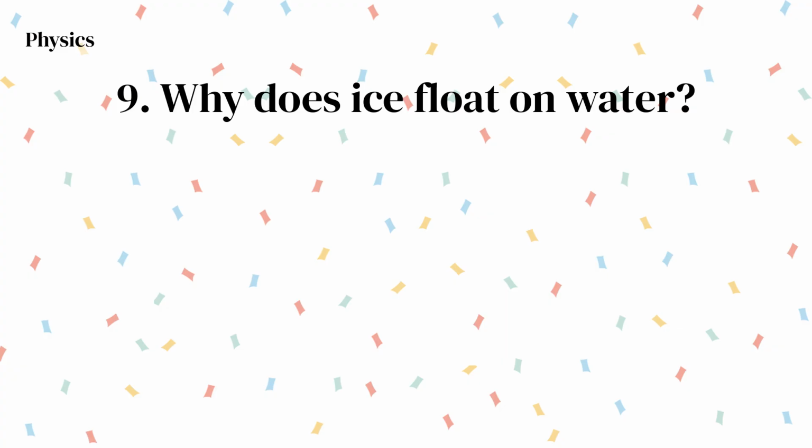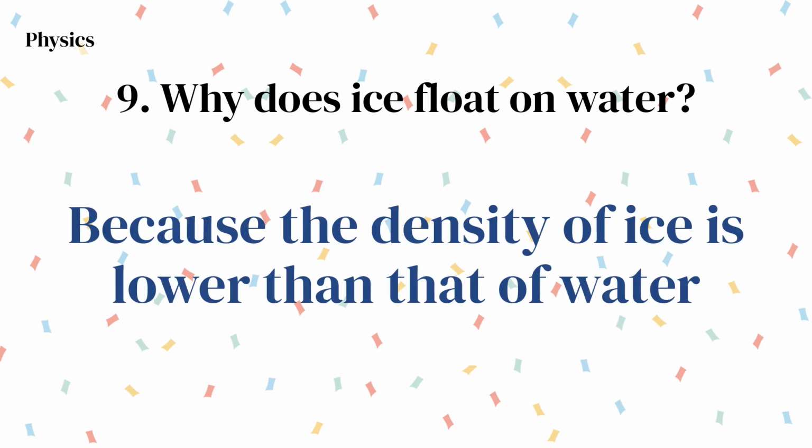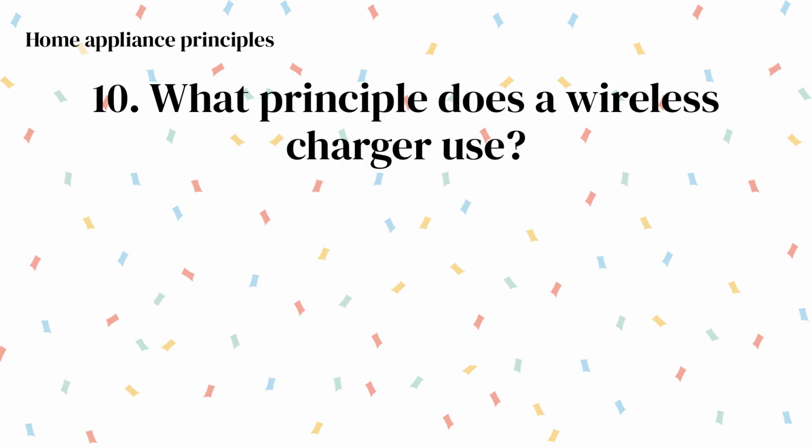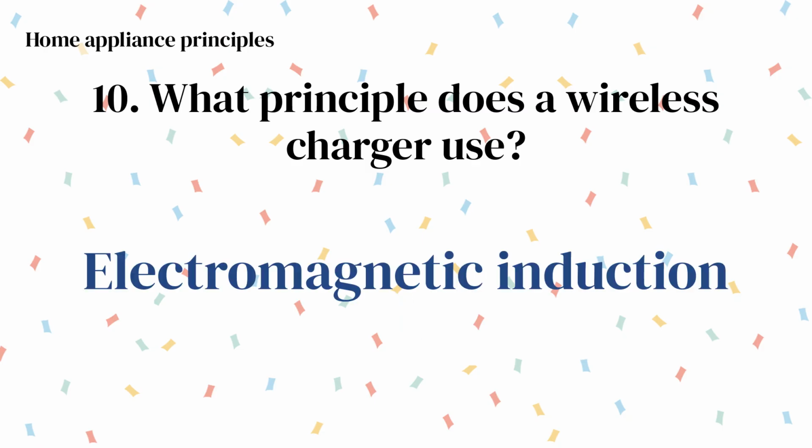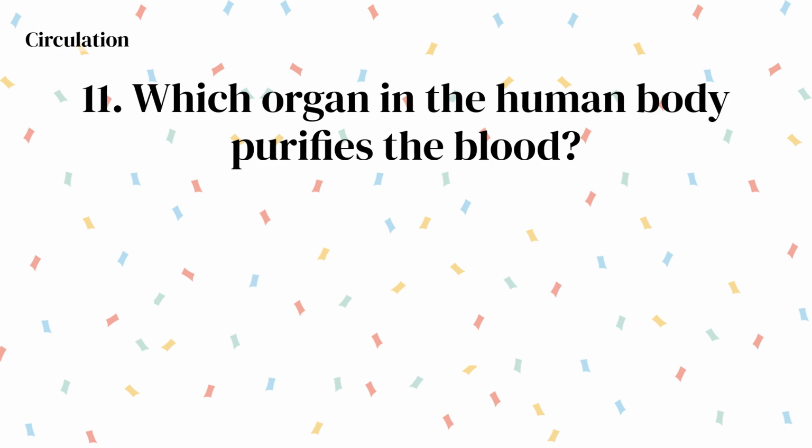Why does ice float on water? Because the density of ice is lower than that of water. What principle does a wireless charger use? Electromagnetic induction. Which organ in the human body purifies the blood?